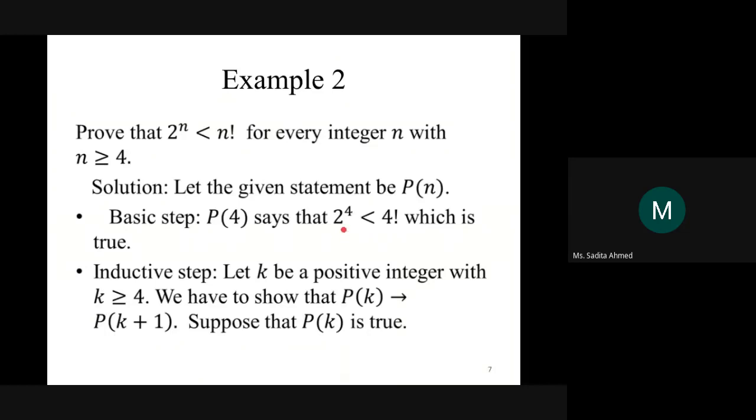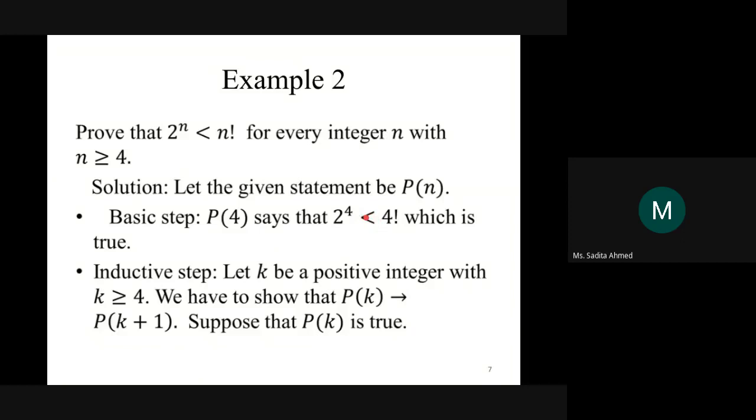Less. Since it's a concrete fixed value, you can just calculate it and you will see that 2 to the power of 4 is less than 4 factorial. So obviously that makes it true. Okay, so the basic step is proved, right? Just by calculation.